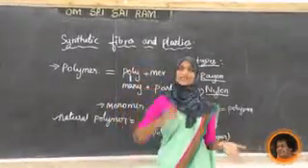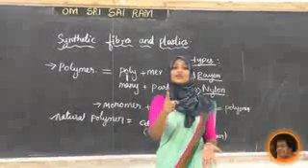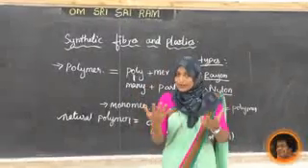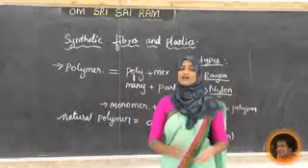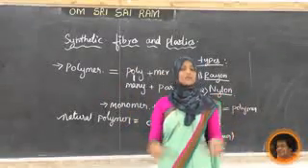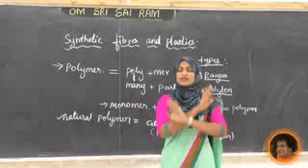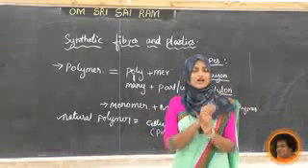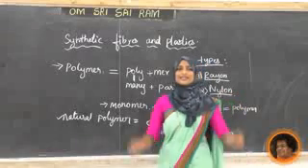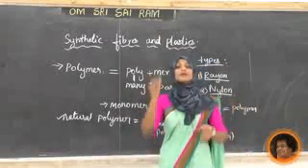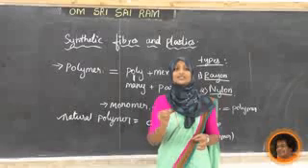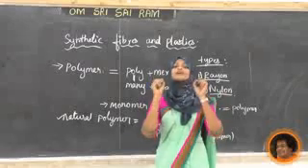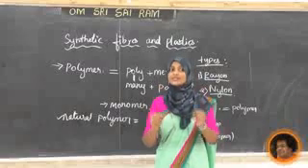If you look at rayon, there they take wood pulp, which we get naturally, and treat it chemically. But here they are not using any natural material. They are preparing it from coal, water and air.